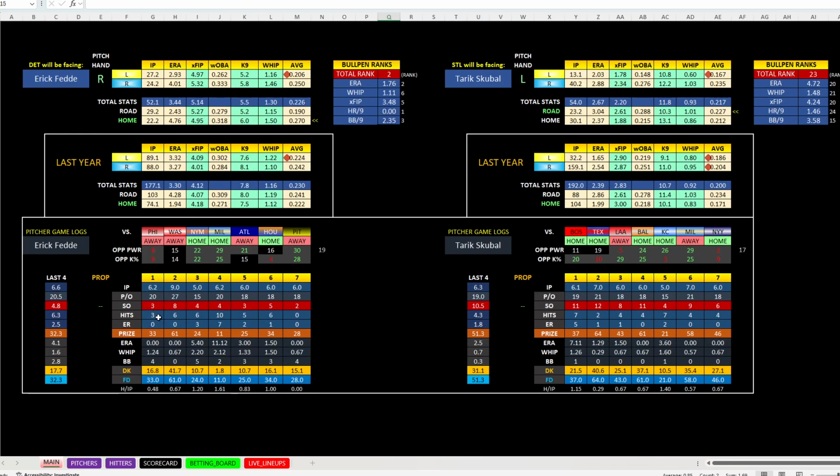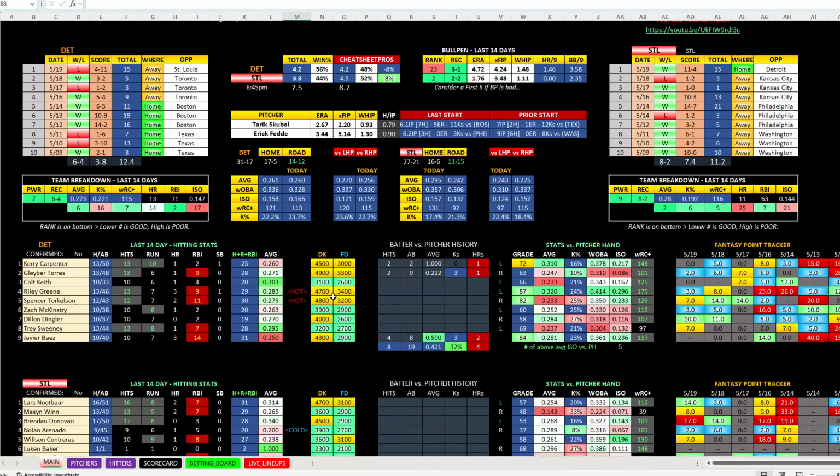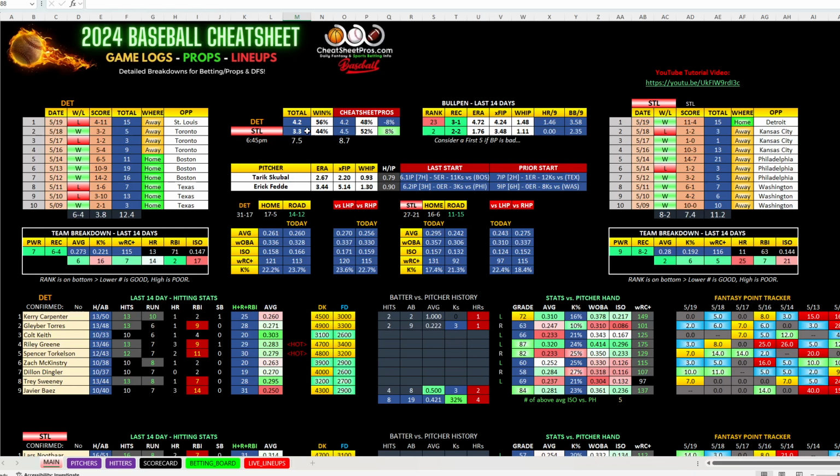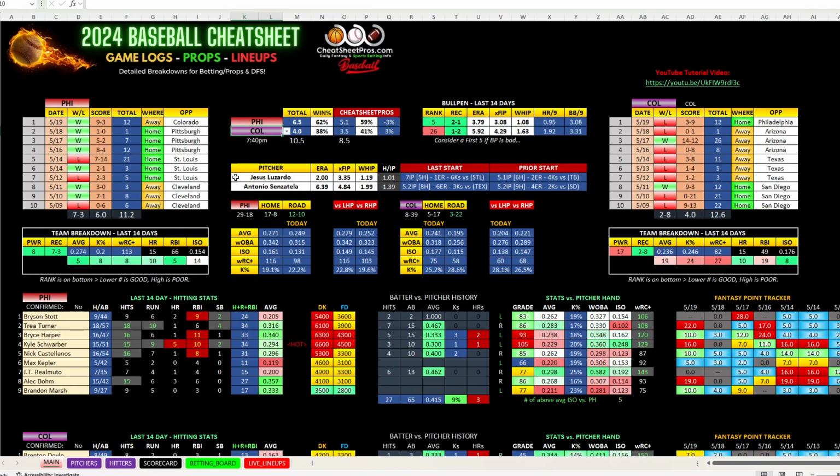So he did 3 hits, no runs, 6 hits, no runs. He got beat up a little bit here and here, and then 6 hits, 1 run, and then no hits, no runs. So he's had some really good starts. So I decided to go ahead and stay away from this. 4.2 to 3.3, that means Detroit is a pretty heavy favorite. And you can see St. Louis, they've been kicking ass, basically. They've been putting up a lot of runs, so I wanted to stay away from that. But it is going to be an interesting game to look at.